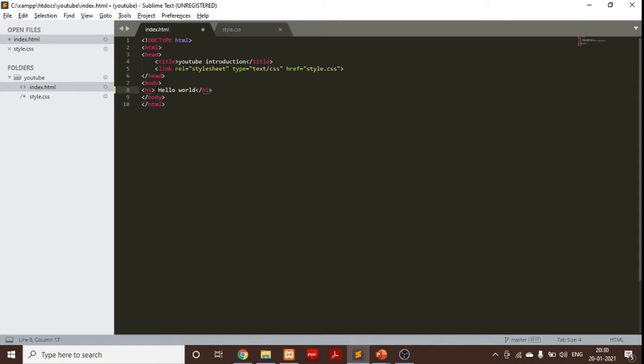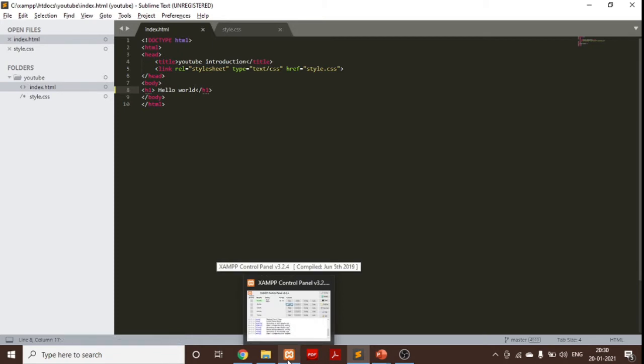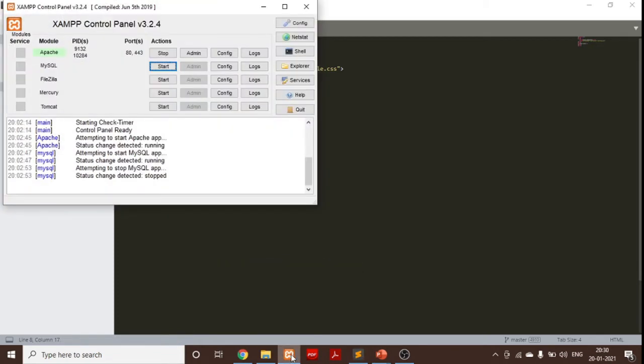Before proceeding to see the result, we will see what the server is here. On my laptop, I have downloaded the Apache server. What you are seeing here is called the XAMPP control panel, where you can get the Apache server and MySQL database.